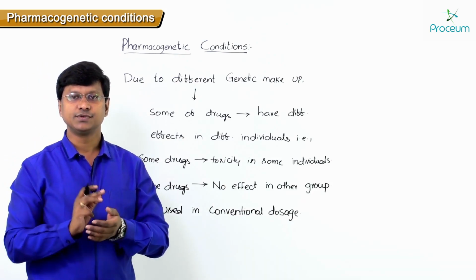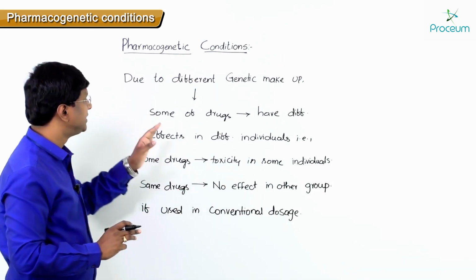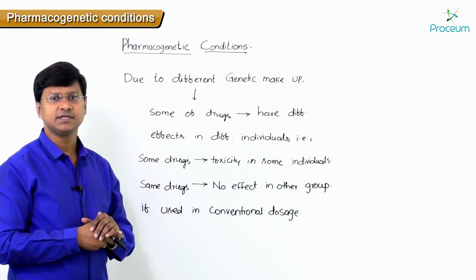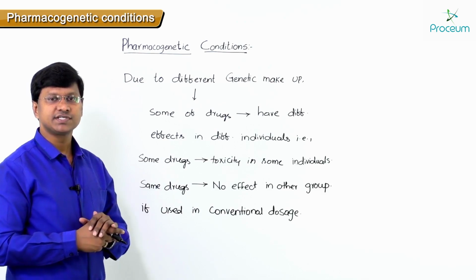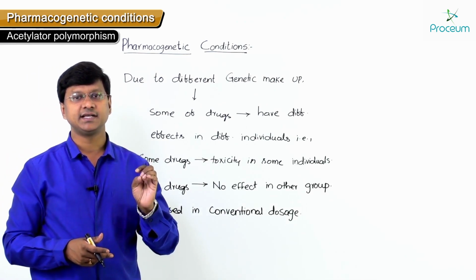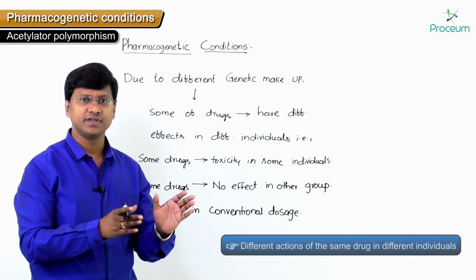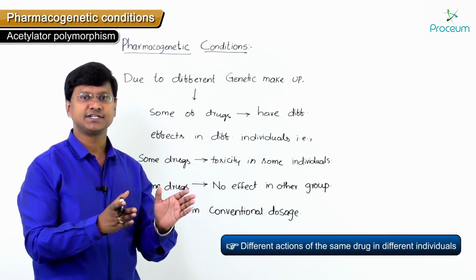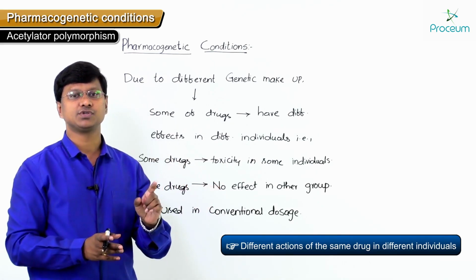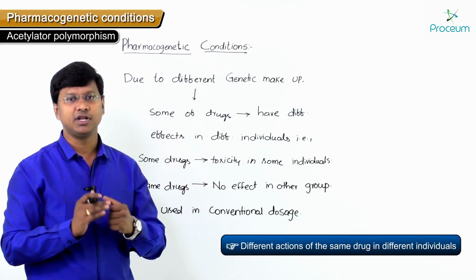Now let me tell you some examples of this different genetic makeup and different action of the same drugs. Now these conditions include what is called acetylator polymorphism. One of the causes of different actions of the same drugs in different individuals is acetylator polymorphism.